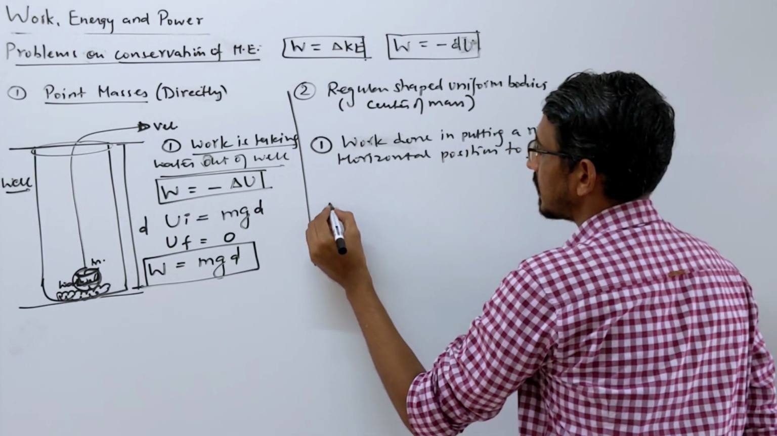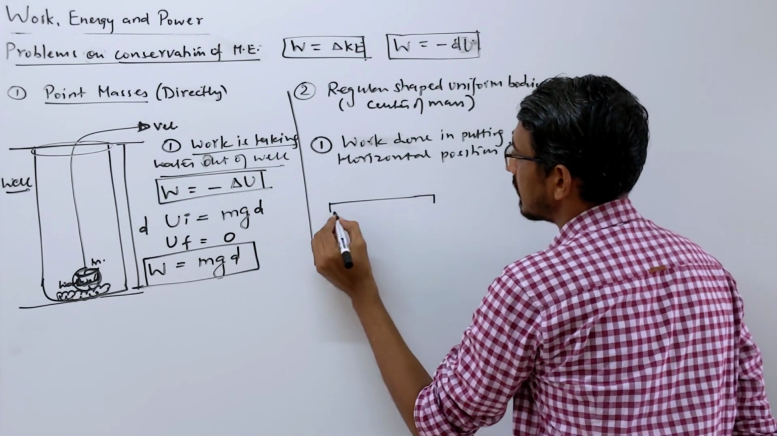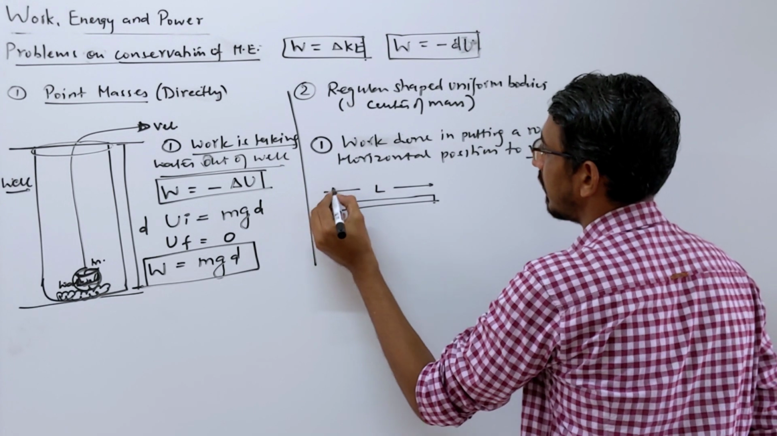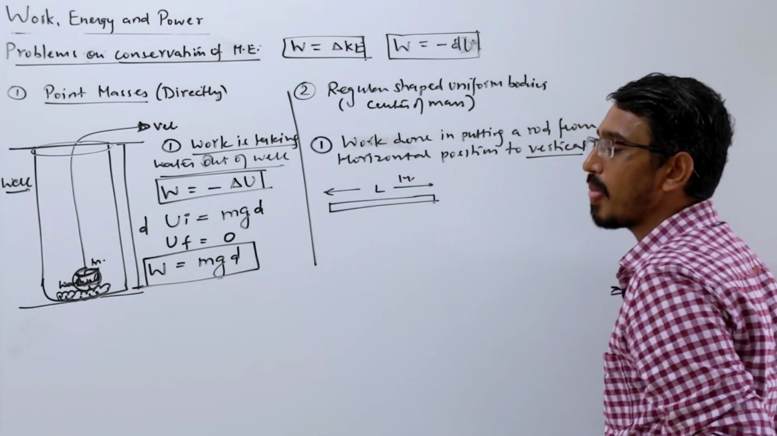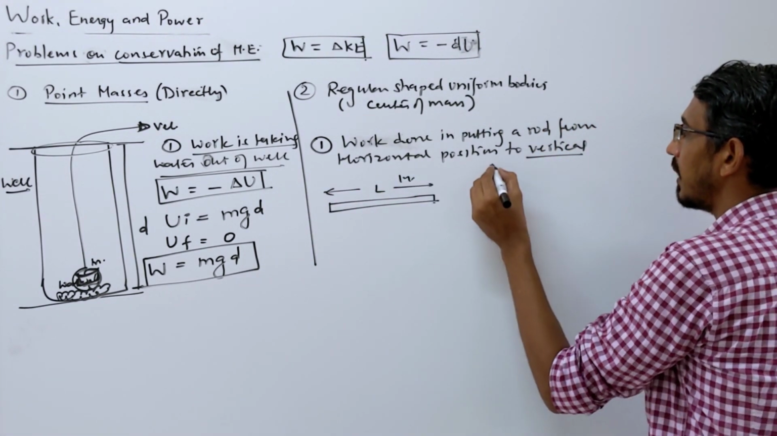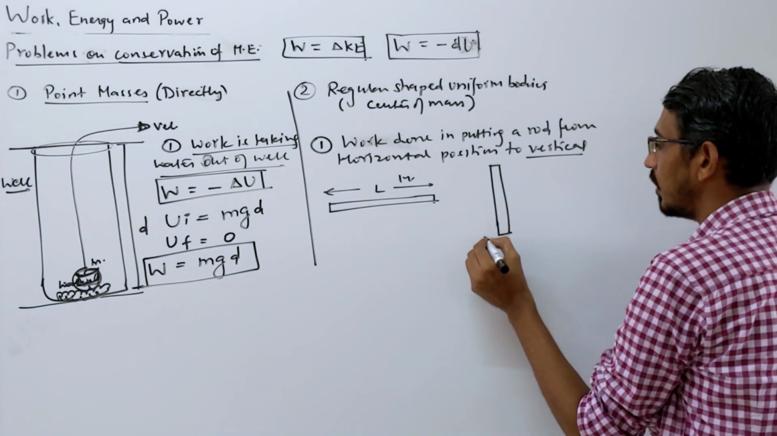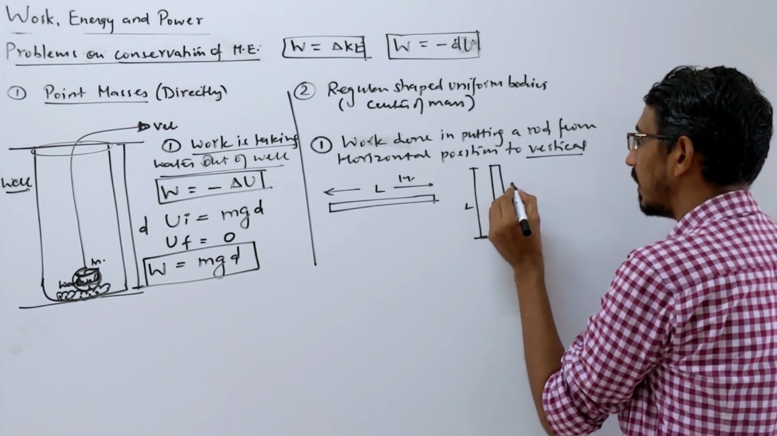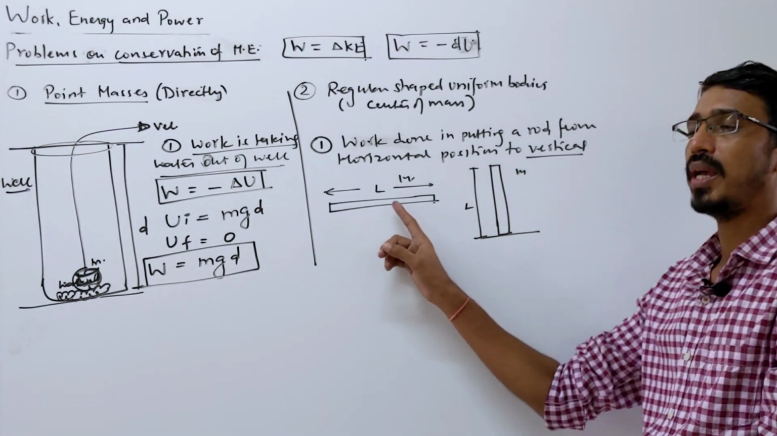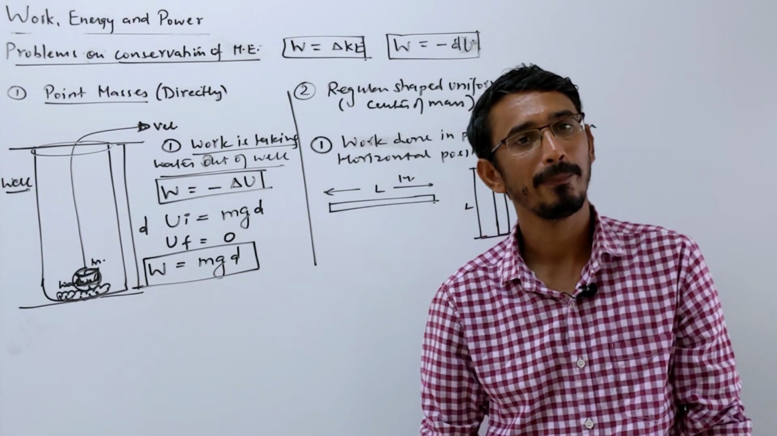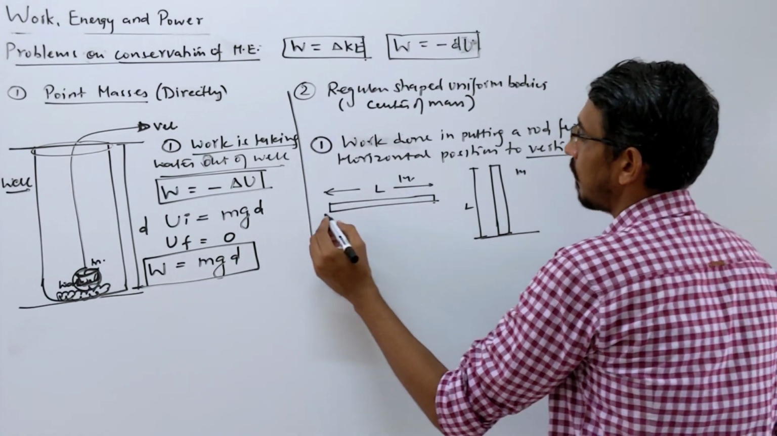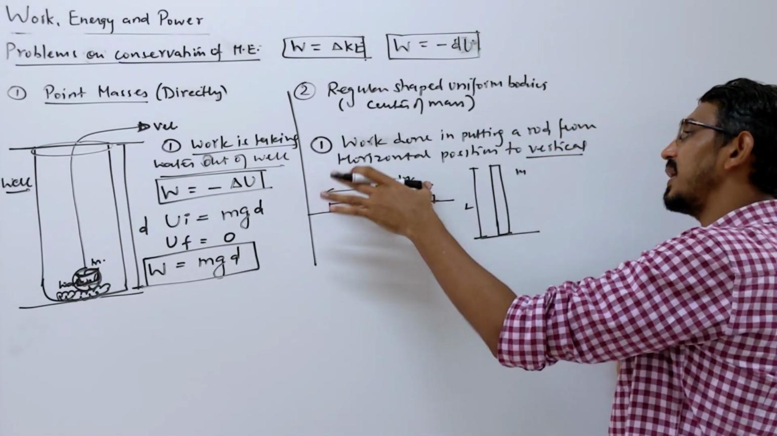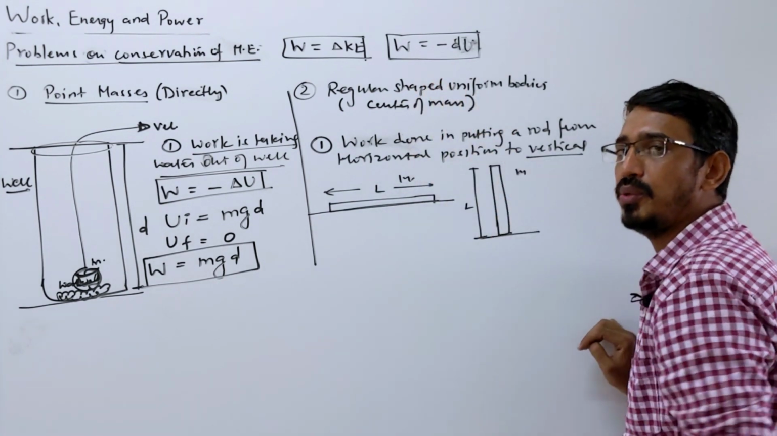There is a rod here, of some mass M and length L given. Initially it is placed horizontally on the floor this way. You want to make it vertical like this. How much work do you have to do? This is the ground. This is your length L, mass M. You want to tilt it to vertical. How much work will you do?